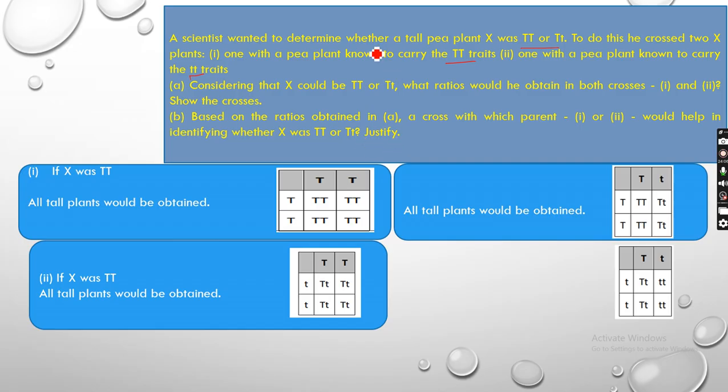Okay, so what did the scientist do? He wanted to know whether a tall pea plant was both capital T or capital T small t, because both have dominant capital T, right? But whether it is homozygous or heterozygous, he wanted to know. So for that he crossed two X plants. In one, he took a pea plant which he knew had capital T, and in the other he took a pea plant which had small t.